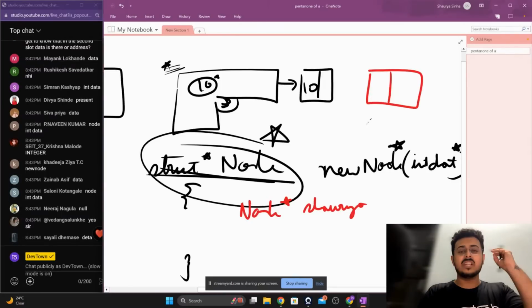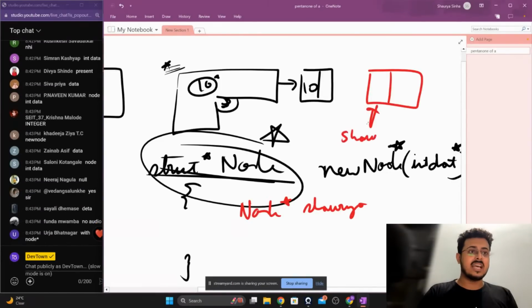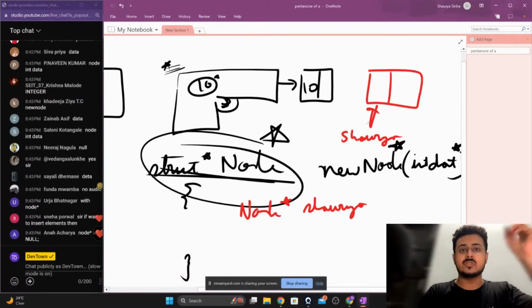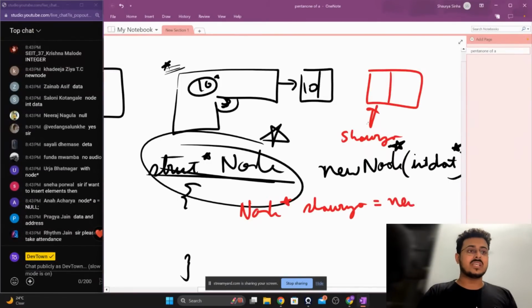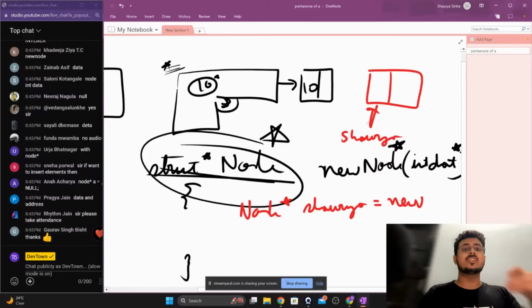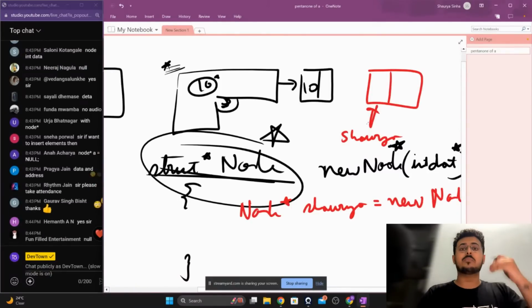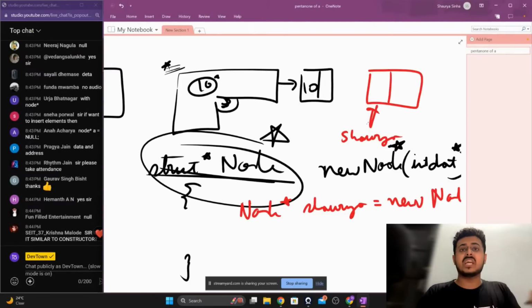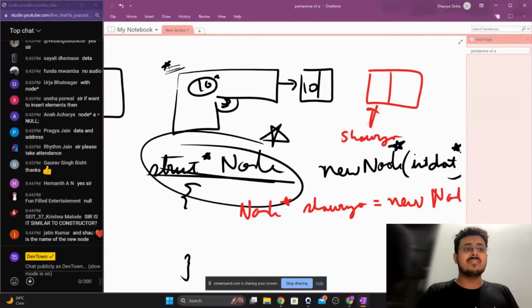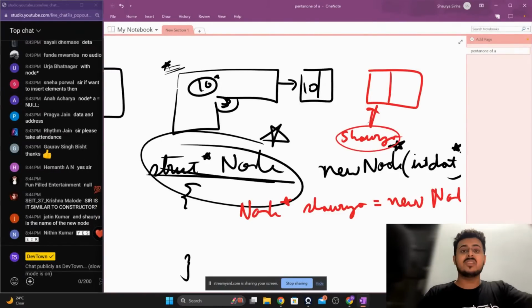This is our new node. This new node is going to be called Shaurya, guys. We are creating a pointer to this new node called Shaurya. And to create that, it is equal to using the new keyword. New will basically create a new occurrence, a new object of the type node, using the blueprint node. And we are naming that pointer to that particular node as Shaurya.